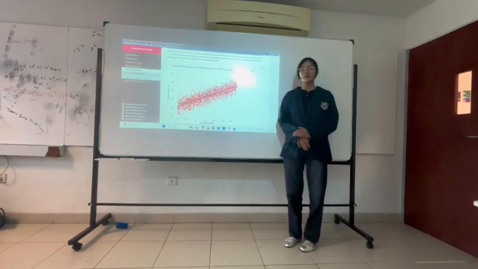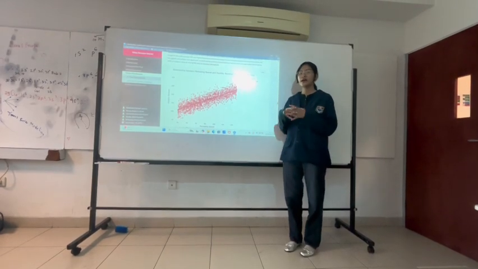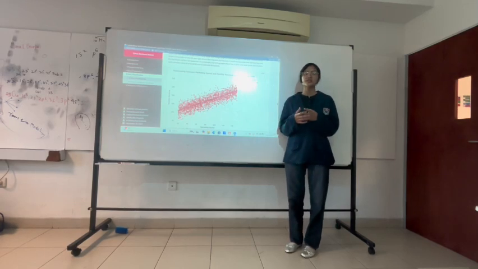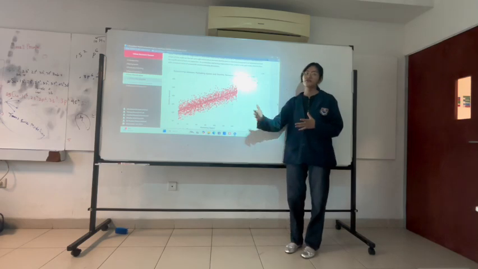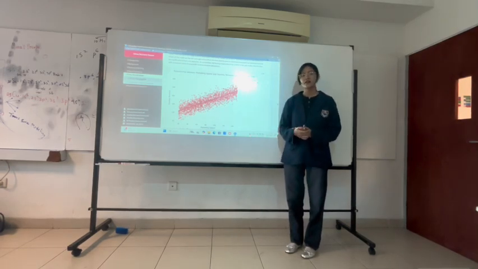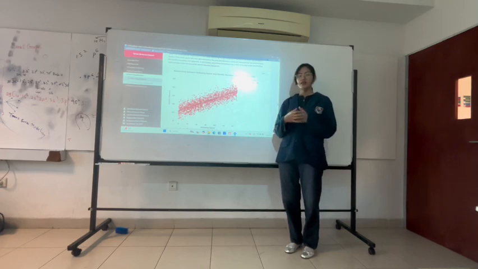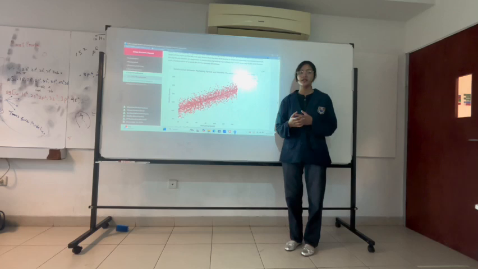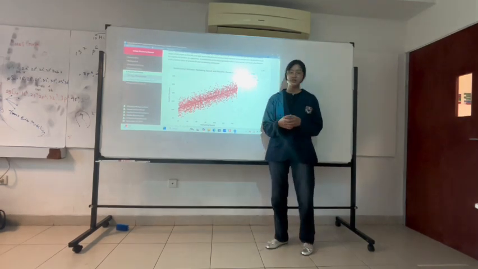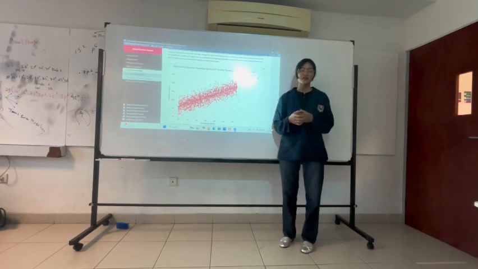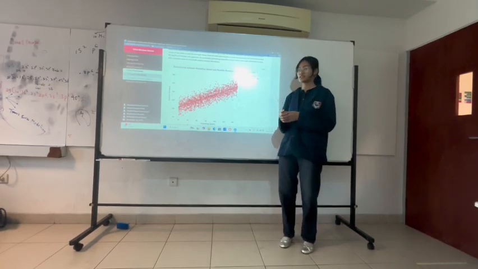Next is a scatter plot visualization with a regression line. It shows that there is a strong positive linear relationship between marketing spend and monthly revenue. The data points tend to form an upward pattern to the right, indicating that the higher the marketing expenditure, the higher the monthly revenue generated. The upward sloping regression line reinforces this pattern by illustrating the average increase in revenue as marketing spend increases.